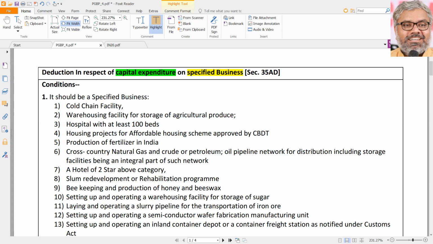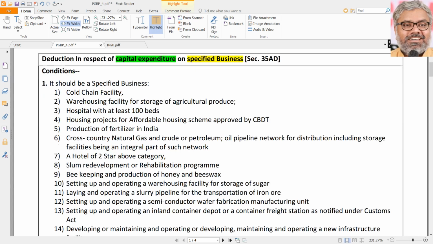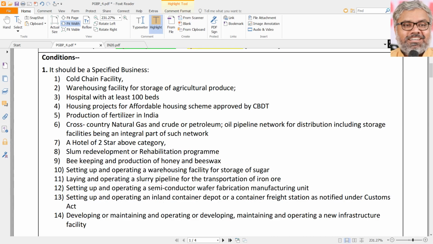So naturally the question comes, this entire section 35AD is about remembering what is a specified business, that's all. The only new point here is, of course, revenue expenditure is always allowed as deduction anyway, but in respect of capital expenditure of specified businesses, that is also allowed as deduction under section 35AD. What are the specified businesses? You should remember this list. This list has to be learned by heart in general. What are those specified businesses?